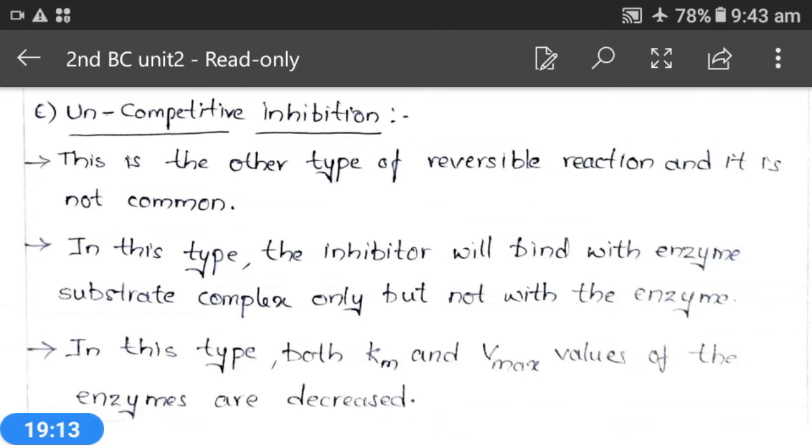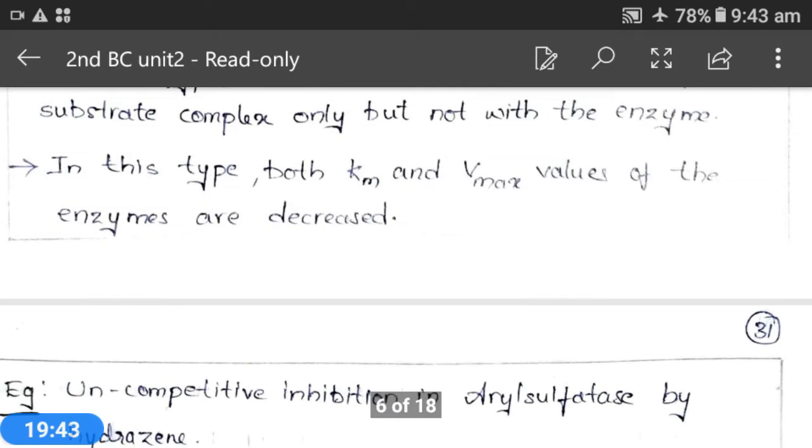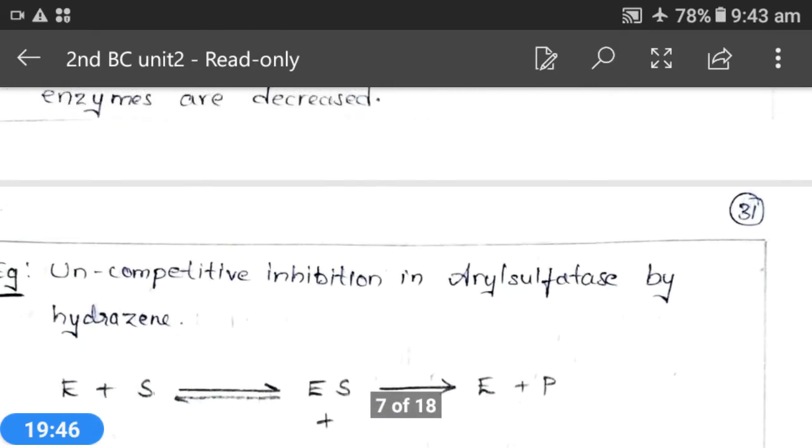What is the major difference between reversible and irreversible inhibition? In reversible inhibition, the inhibition is carried out only during the presence of the inhibitor on the enzyme surface. After the removal of the inhibitor from the enzyme, that particular enzyme will return to its action and start enzyme catalysis.